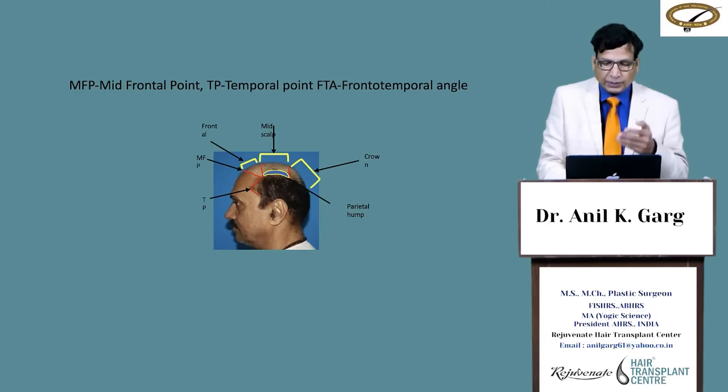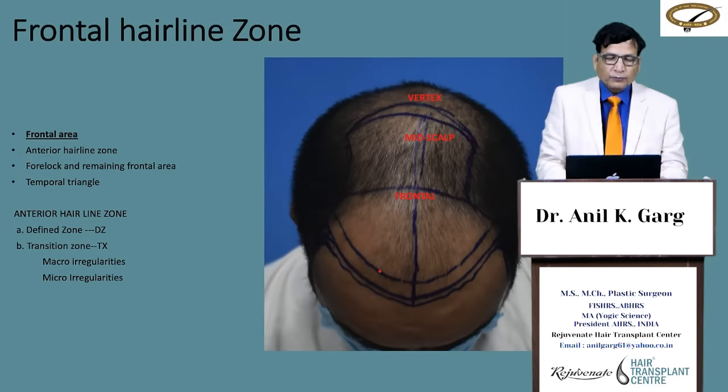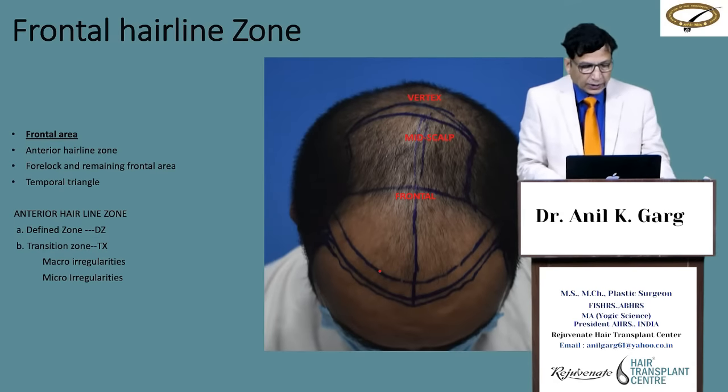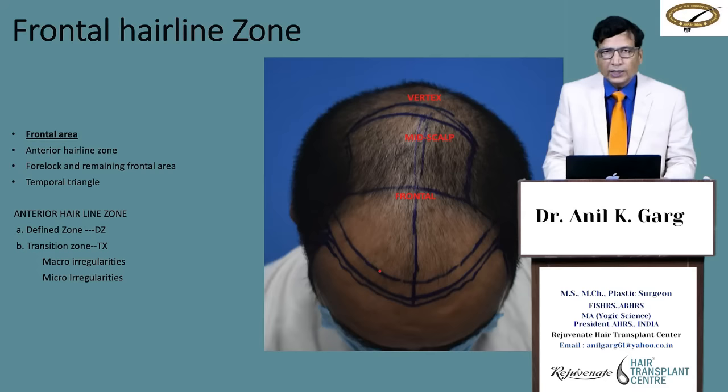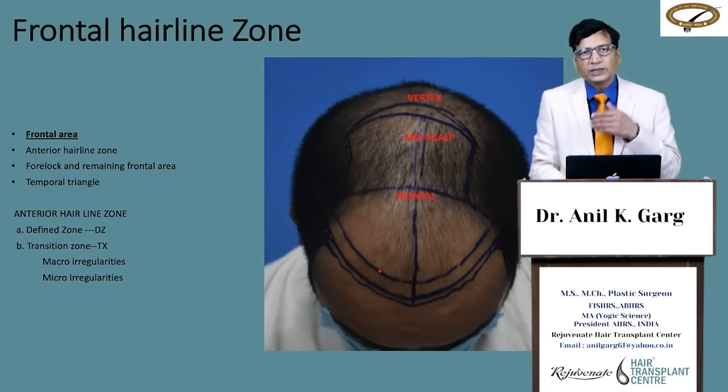This is the temporal peak point. This is the frontotemporal triangle or angle, we can say. Now we come to the frontal hairline zone. The frontal hairline zone, basically there is no anterior hairline, it's basically a zone.